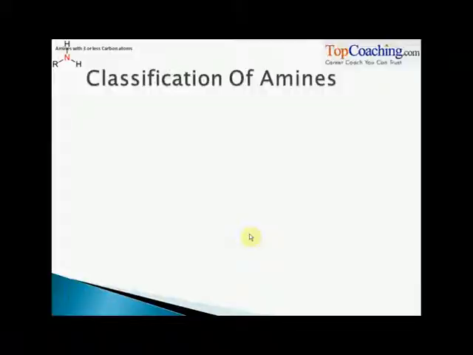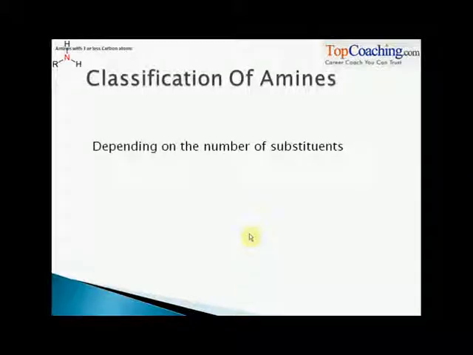Okay. So a while back I was discussing primary amino groups, secondary amino groups and so on. Let us see what they are. We will cover it under the topic classification of amines, right? How are amines classified? First and foremost, depending on number of substituents.